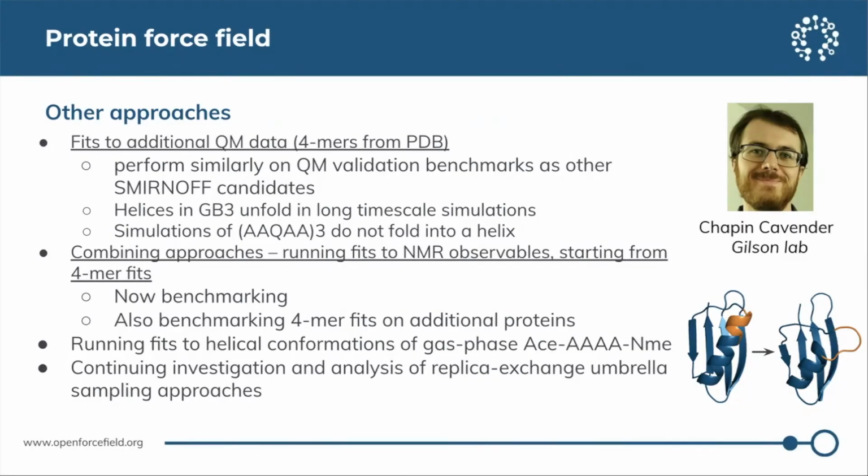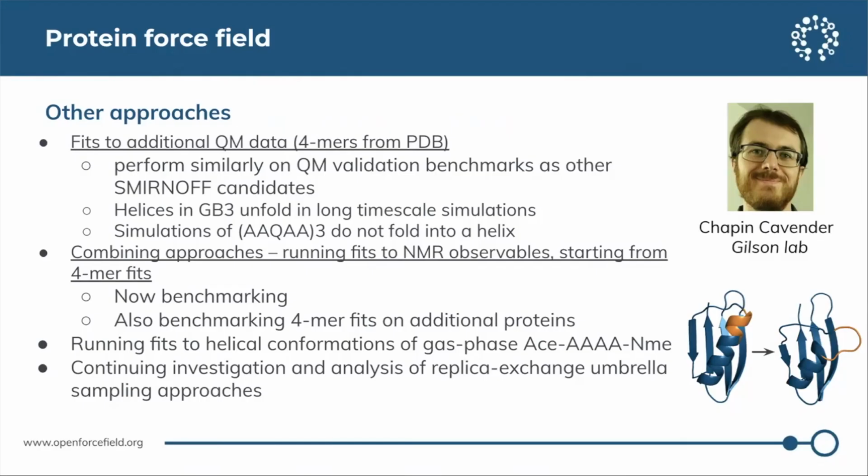However, these extended former fits, as is the working name, do give us better experimental agreement with scalar couplings in GB3 than the initial QM fits, suggesting that they might be a better starting point for the iterative NMR fitting process. So Chapin has been experimenting with combining these approaches and running fits to NMR observables starting from these former fits. And he's now in the process of benchmarking the force fields that come out.